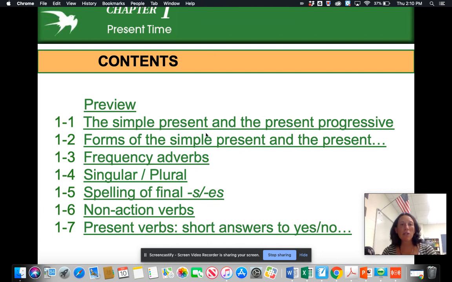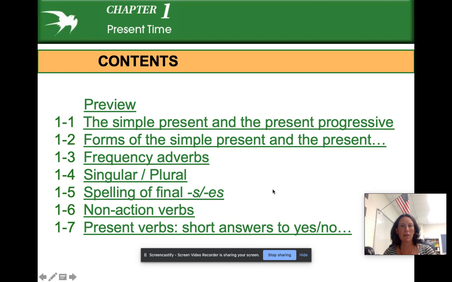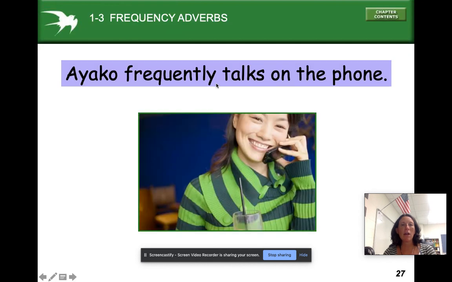So today we're going to talk about frequency adverbs, and you've probably seen them before, but hopefully you'll learn a few new things in this lesson. Okay, so let's take a look. If we look at this sentence, Ayako frequently talks on the phone, which word in the sentence is a frequency adverb? The word frequently is a frequency adverb. It tells us how often she talks on the phone. Okay, let's take a look at some other frequency adverbs.